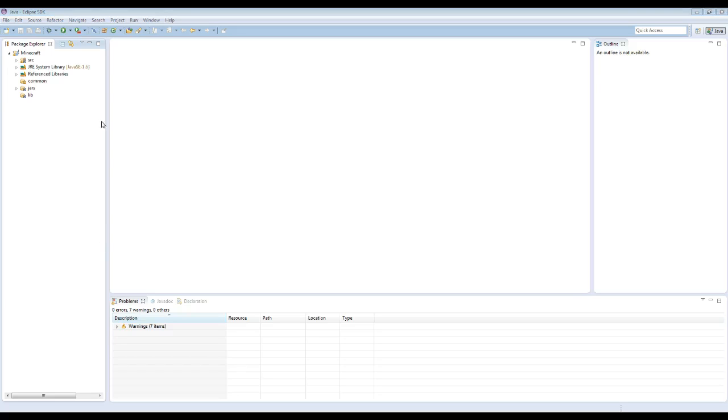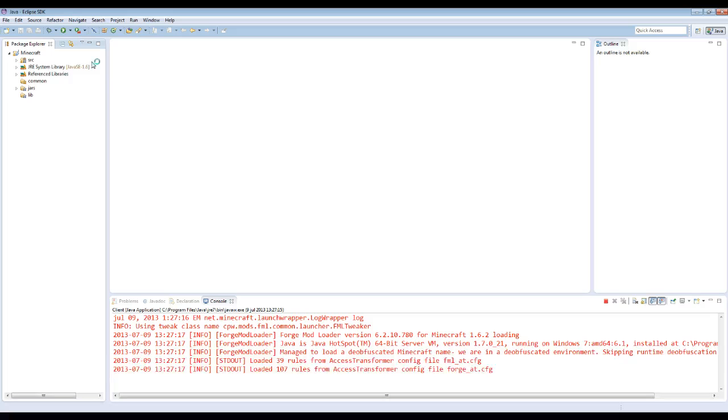So what do we want to do now? Well, we could just go up to this button up here. It's a green circle with a white arrow in it. If I click the black arrow next to it, I can choose to run the client or run the server. Why do we have these options? Well, like I said, if we open the already existing Eclipse project in that Eclipse folder, we'll have some things set up already, which means it already knows how to run the client or how to run the server.